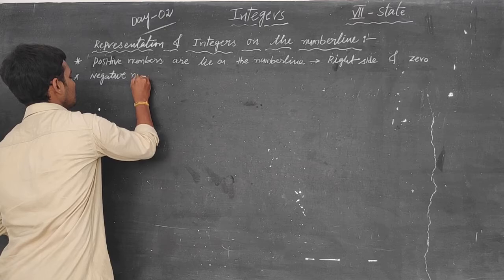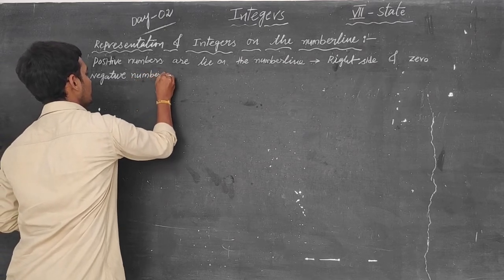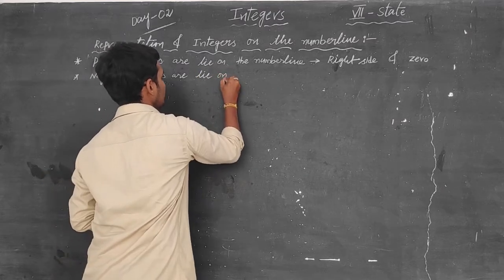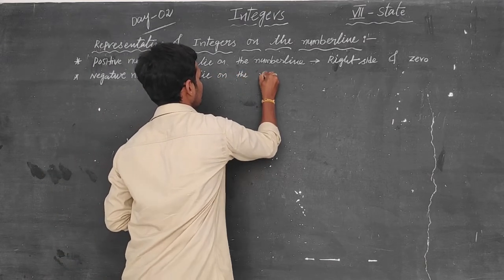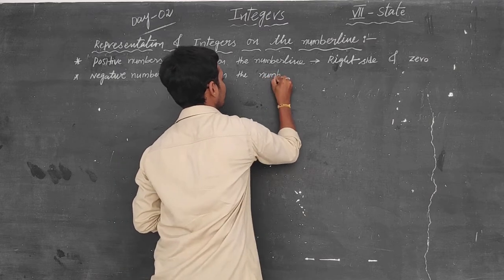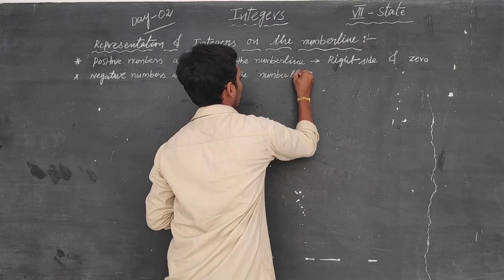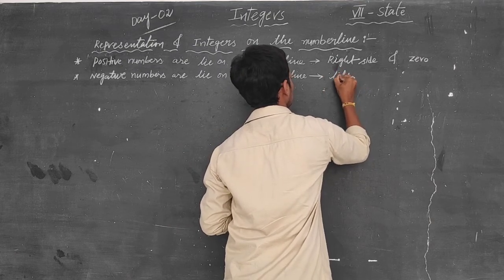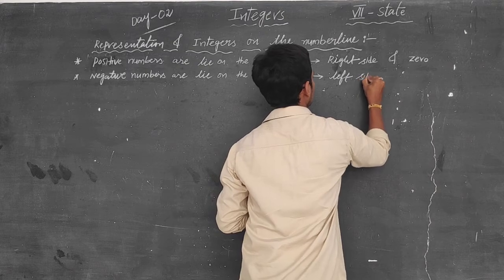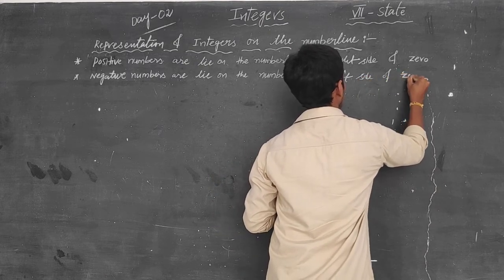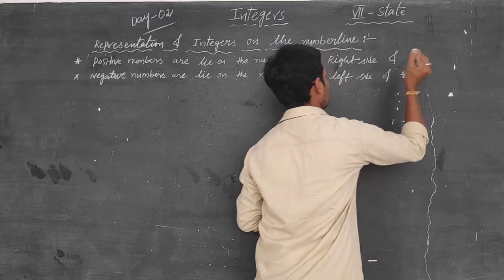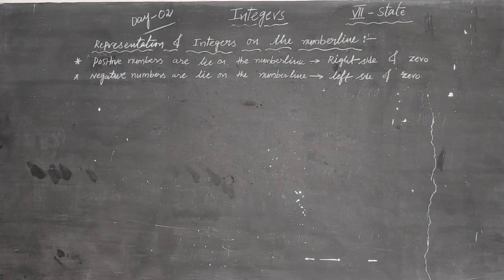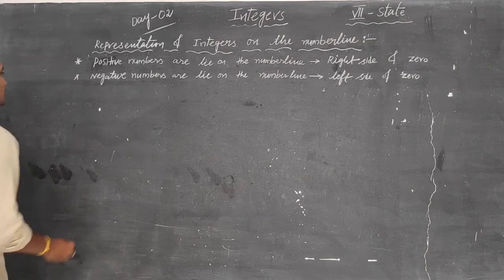Negative numbers lie on the number line, left side of 0. Right side of 0 positive numbers, left side of 0 negative numbers lie on the number line. Now we can write the problems.